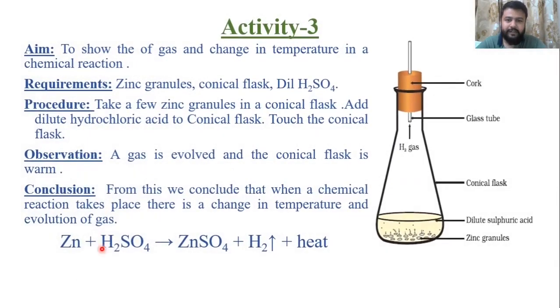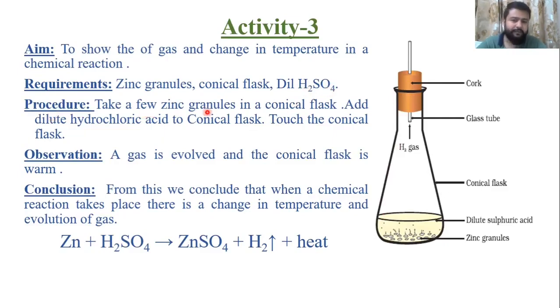Now moving towards activity 3. In this activity, we will show you the formation of gas and change in temperature during a chemical reaction. For this, the requirements are zinc granules. You can use zinc powder also. A conical flask, this is a conical flask, and dilute H2SO4. You can also do this experiment with the help of dilute HCl.